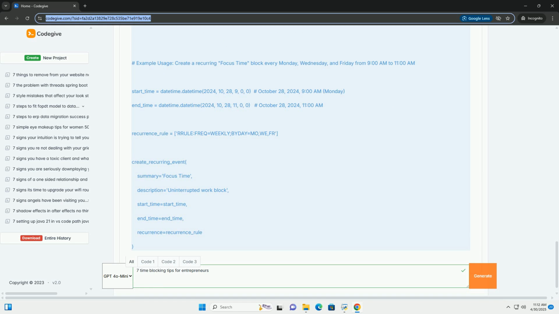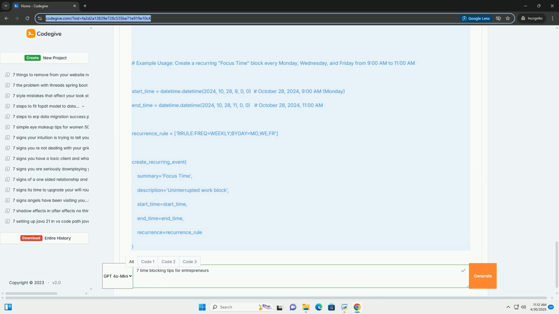Ensure they are correctly set to avoid scheduling issues. Recurrence rule: the recurrence parameter uses the iCalendar rule format, RFC 5545, to define the recurring pattern. This is a powerful way to specify complex recurrence rules. Research RRULE syntax to customize the recurrence to your exact needs.